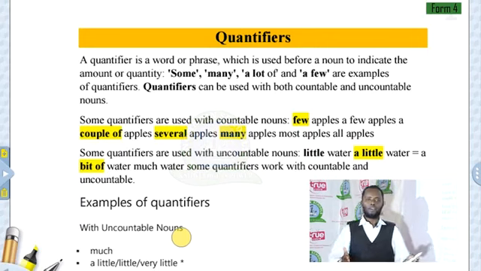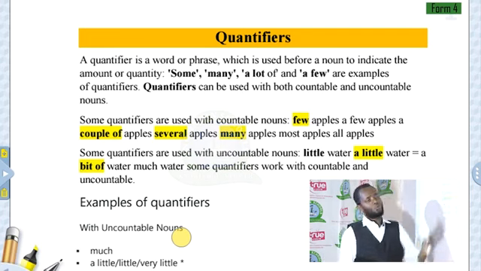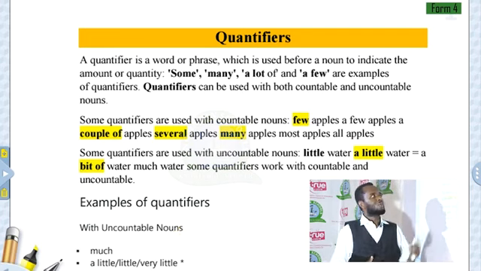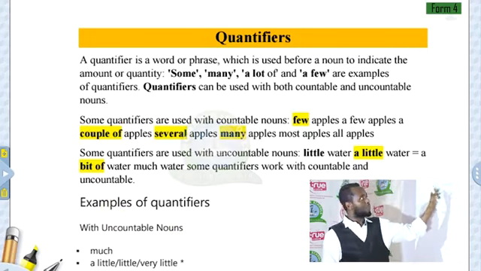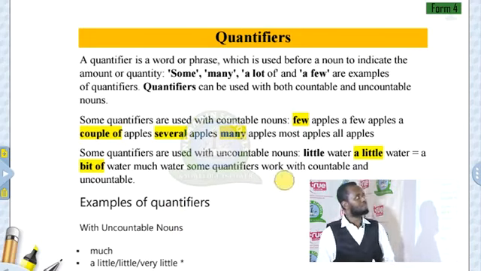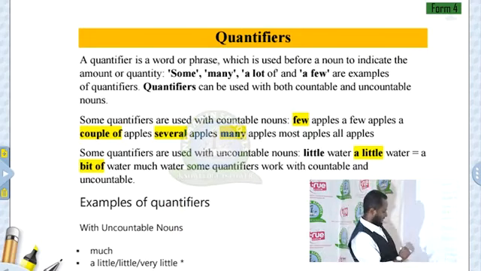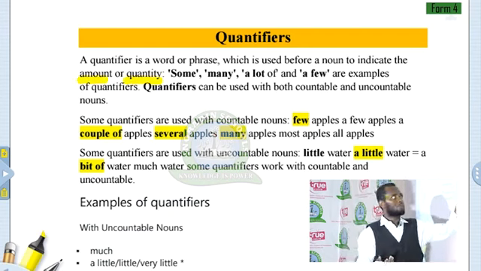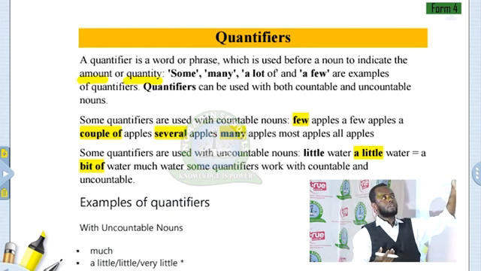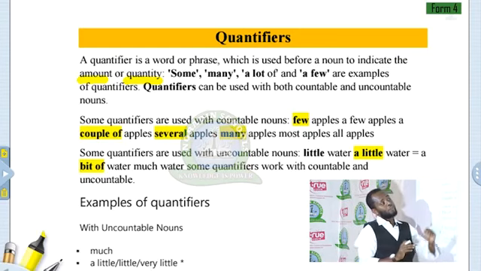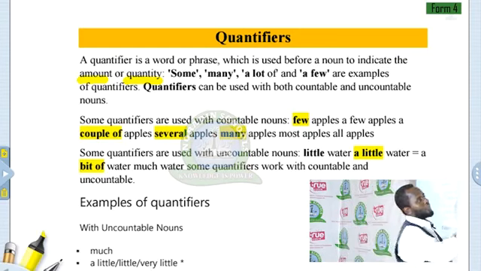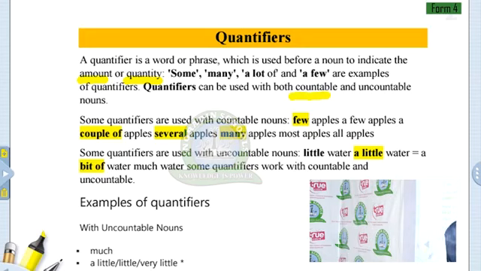A quantifier is a word or phrase which is used before a noun to indicate the amount or quantity. Some examples are some, many, a lot of, a few. These are examples of quantifiers. Quantifiers can be used with both countable nouns and uncountable nouns.